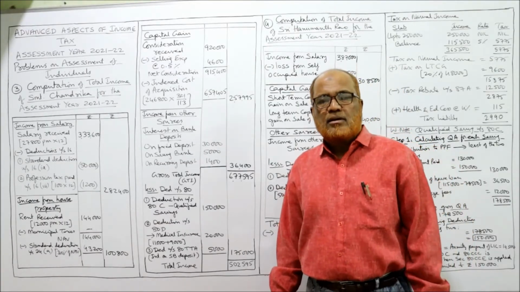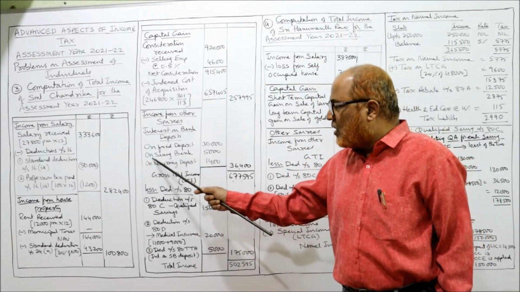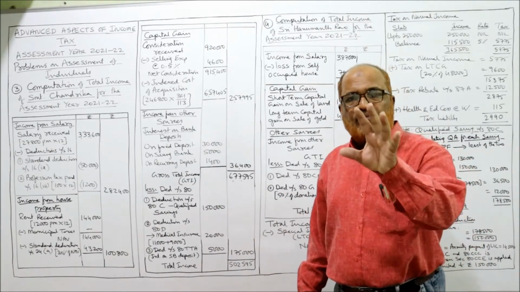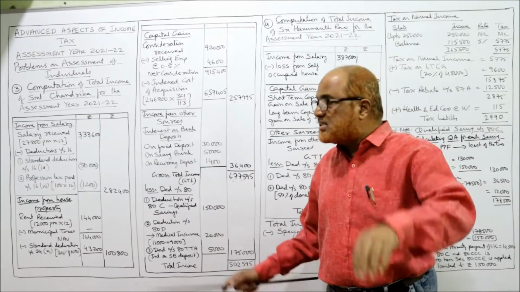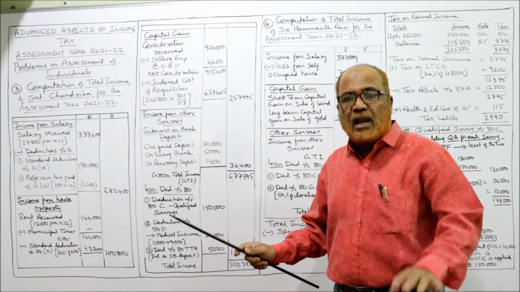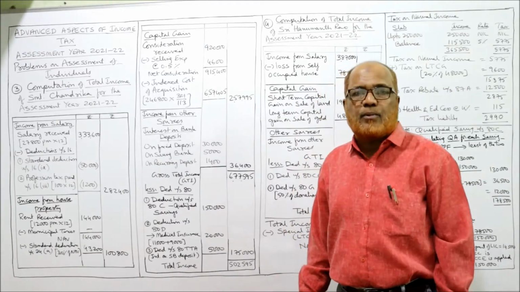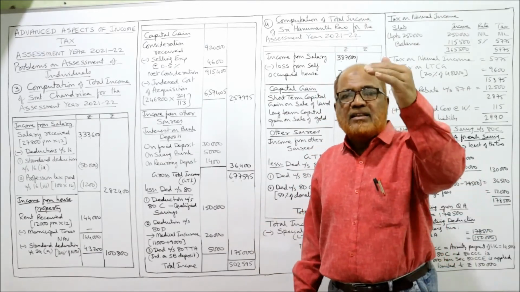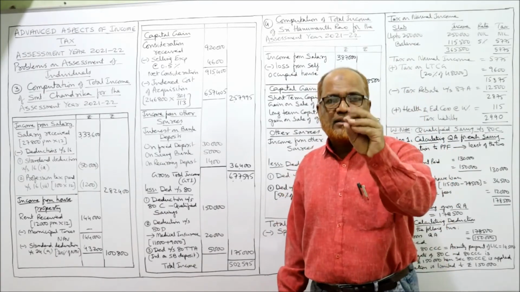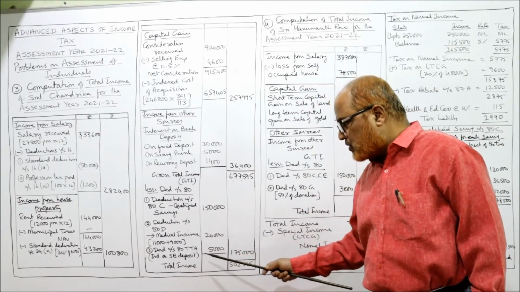The saving bank interest is 5,000. So the assessee received 5,000 rupees interest on saving bank, not on FD and recurring deposit. No deduction will be allowed for fixed deposit and recurring deposit, only for saving bank deposit. So 5,000 or 10,000, whichever is lower: 5,000 is lower. So deduction under section 80TTA is 5,000.